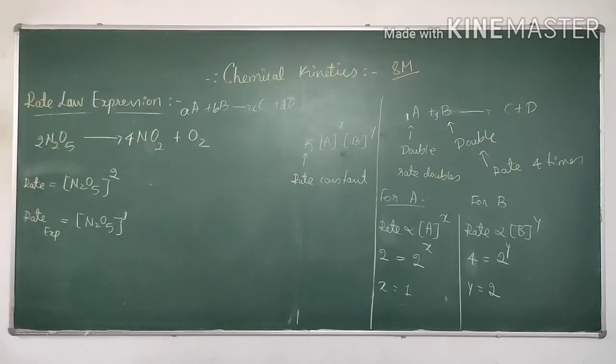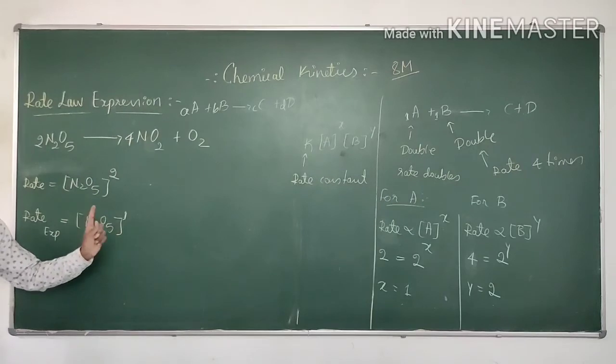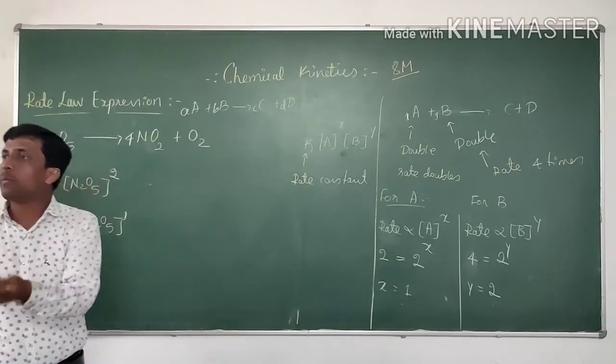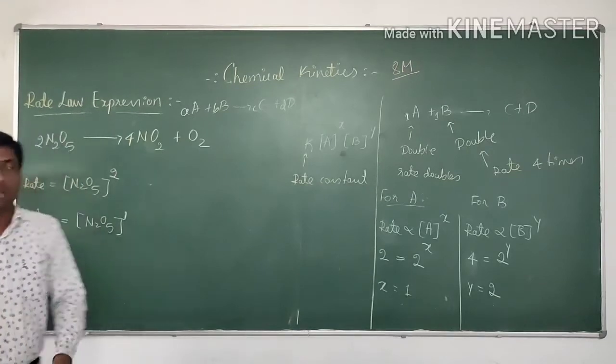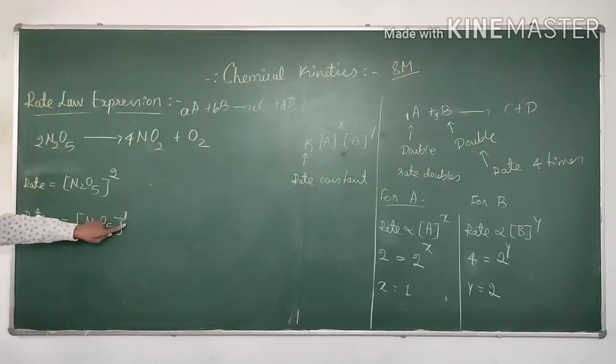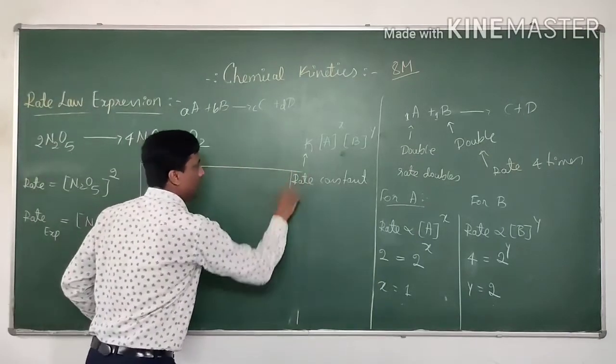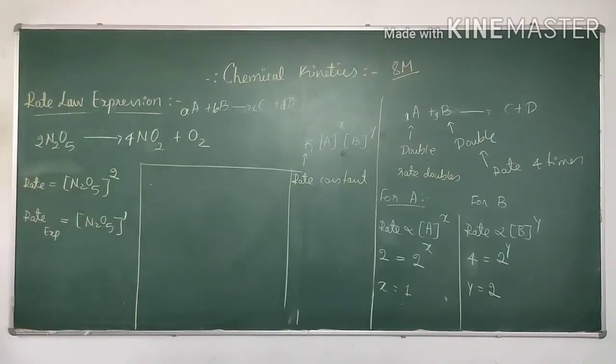It is not 2, it is 1. I said earlier that x and y may be equal to a and b or may not be equal. Here it is not equal to 2. Why? We have to go for the mechanism.